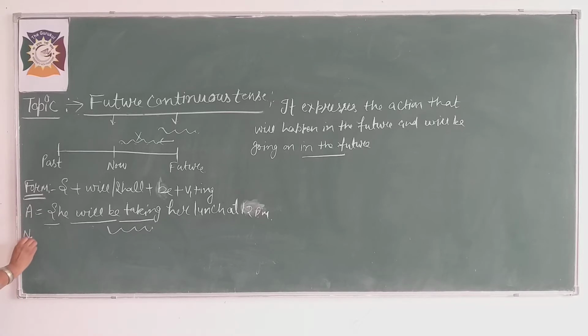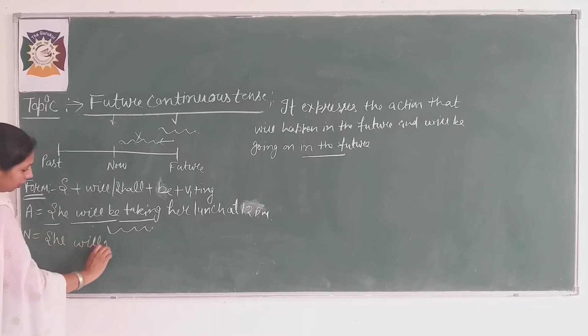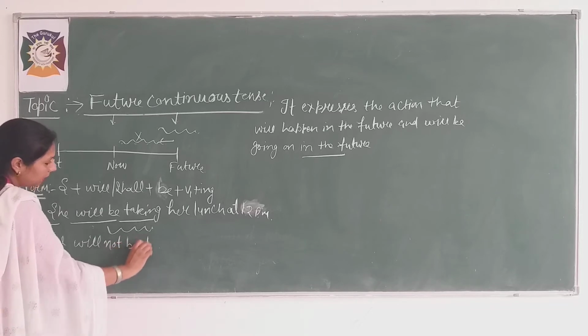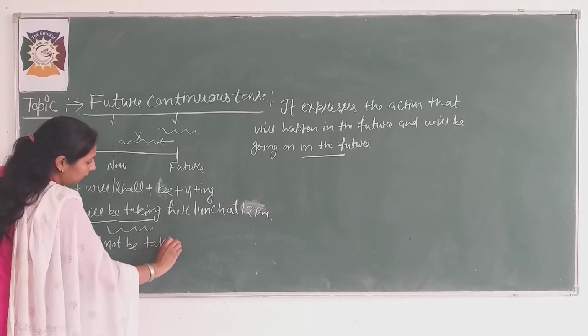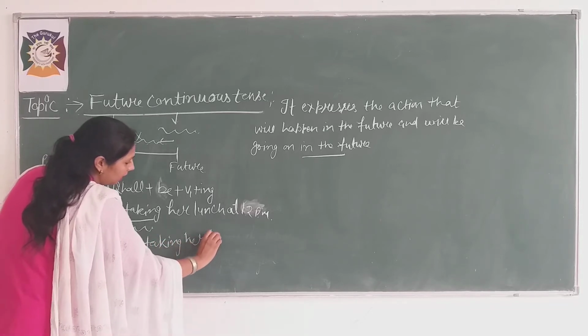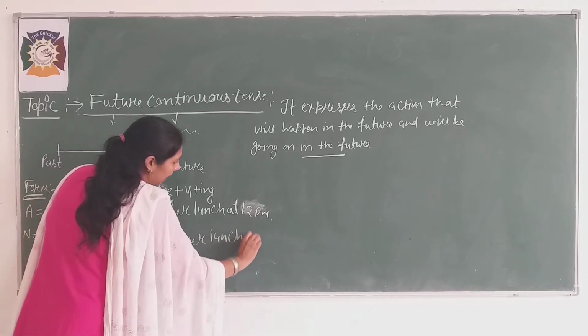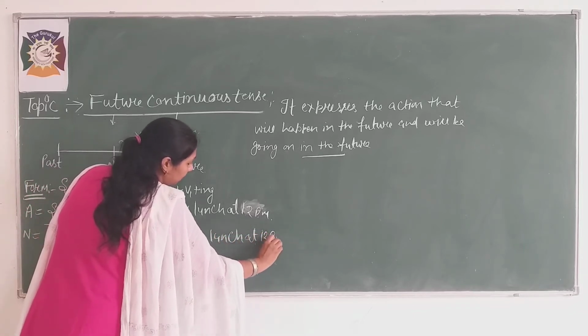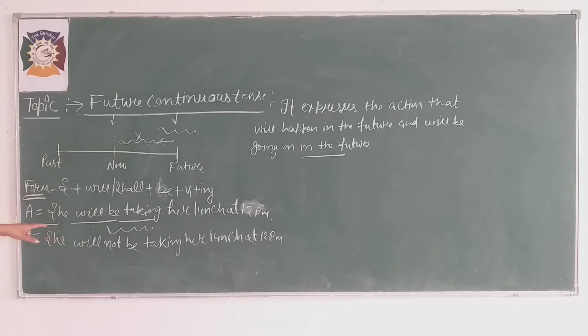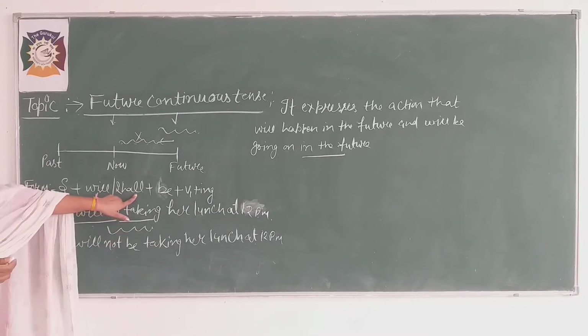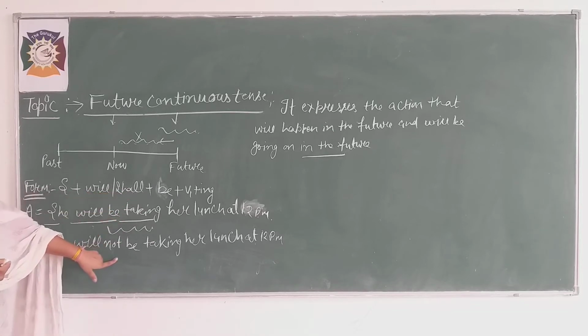Now for negative, she will not be taking her lunch at 12 p.m. Okay, beta, where you have used will or shall, after it you will use not.